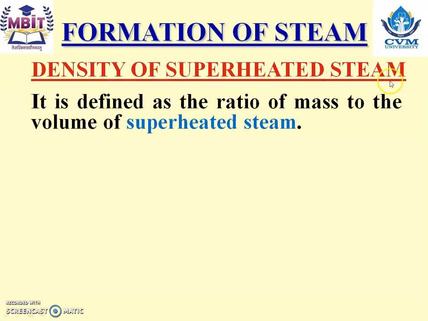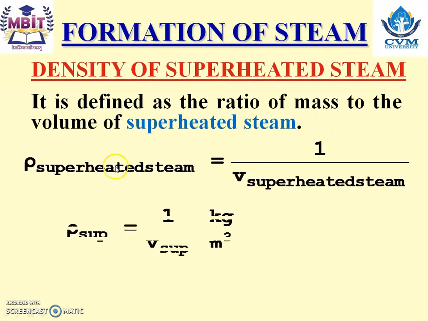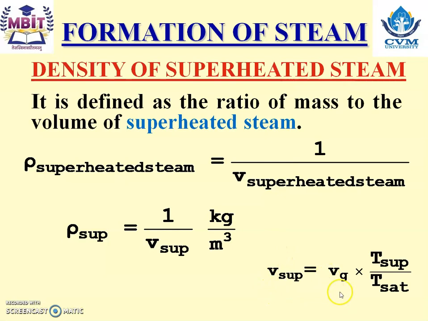Density of superheated steam. It is defined as the ratio of mass to the volume of superheated steam. So density of superheated steam is equal to 1 upon specific volume of superheated steam, that is equal to 1 upon V sup, in kg per meter cube. And how do we calculate the V sup? Yes, V sup is equal to Vg multiplied by T sup divided by T sat. Vg and T sat we are going to get from the steam table. T sup is given in the numerical.